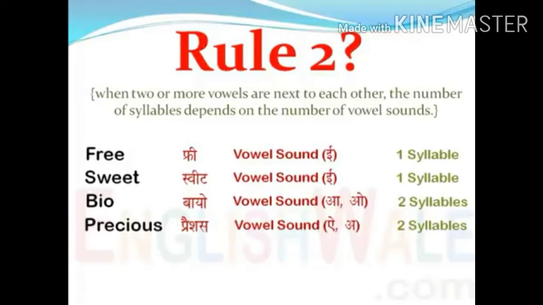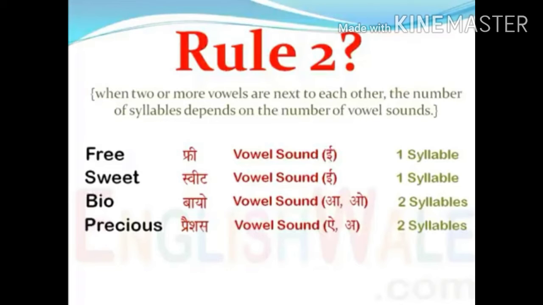Now rule 2 is, when two or more vowels are next to each other, the number of syllables depends on the number of vowel sounds. Suppose I say one word, that is free, F-R-E-E. Here how many vowel sounds can you hear? Two vowels are there, E-E. Or take for example sweet. Here also there are two vowels, but it creates only one vowel sound, E. So free has one syllable, sweet has one syllable.